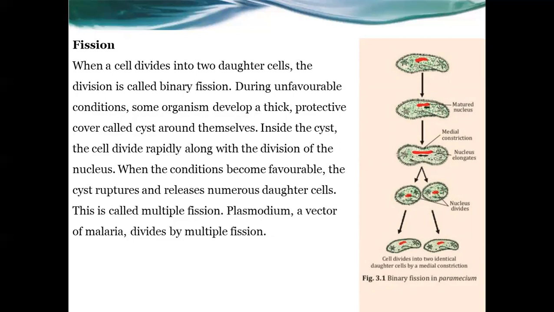So this process is binary fission. Another type of fission is multiple fission, which we can see in plasmodium, the vector of malaria. These are the two kinds of fission.